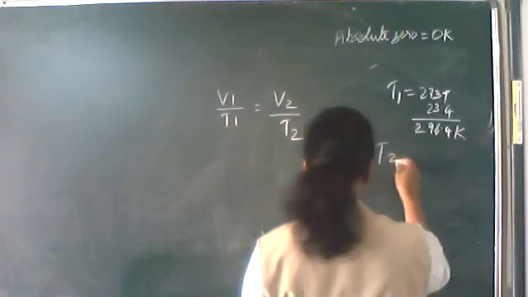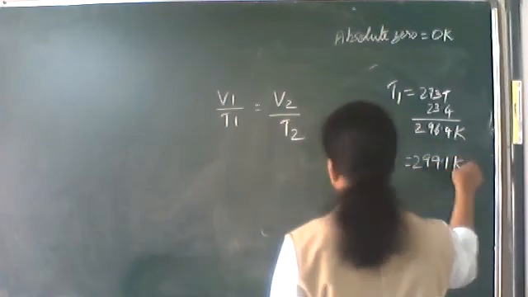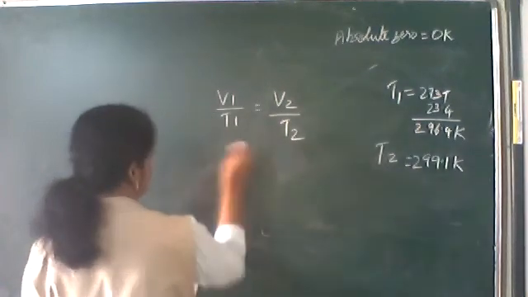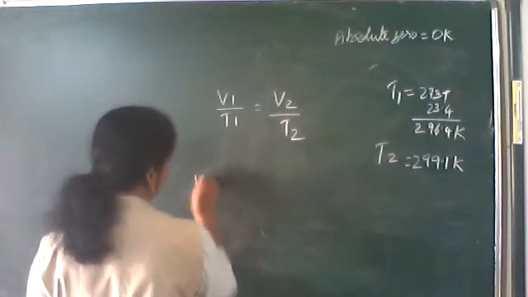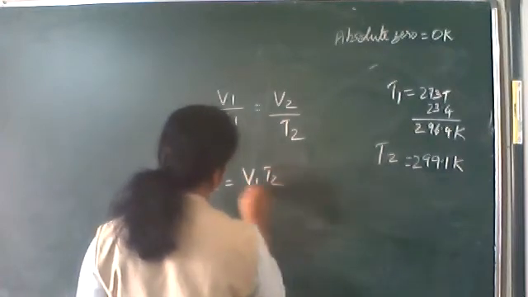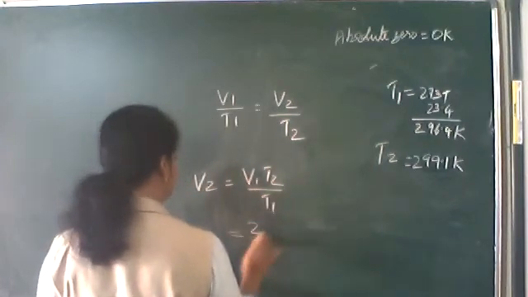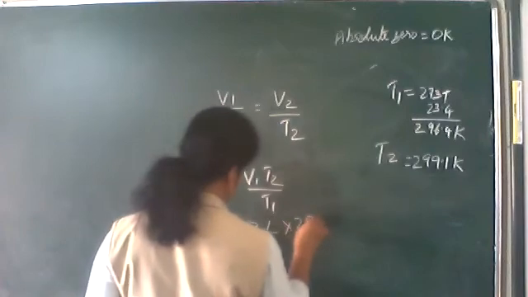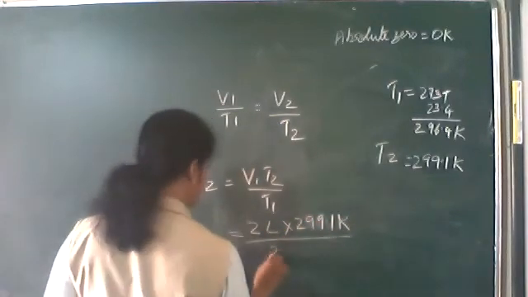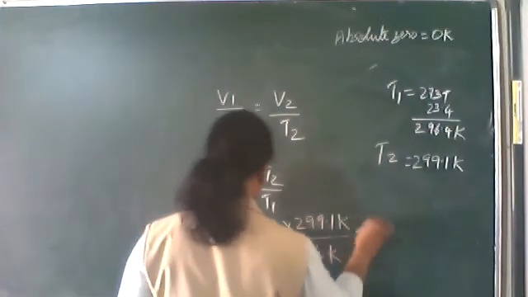Similarly, T2 is equal to 299.1 Kelvin. So V2 is equal to V1 T2 by T1, which is equal to 2 liter into 299.1 Kelvin divided by 296.4 Kelvin is equal to 2.